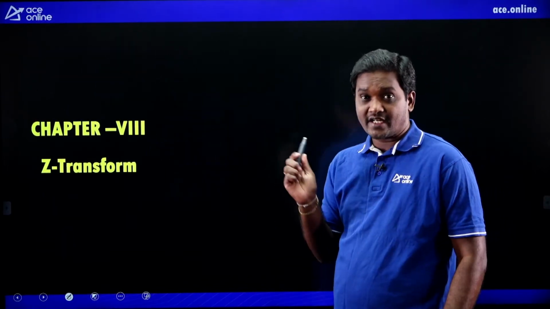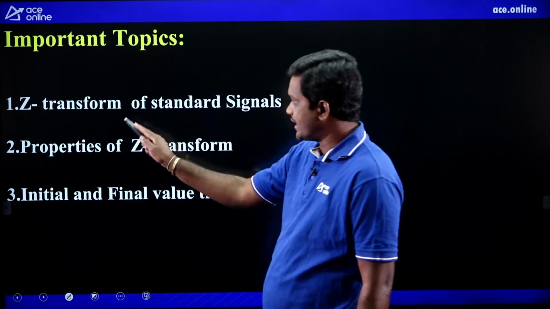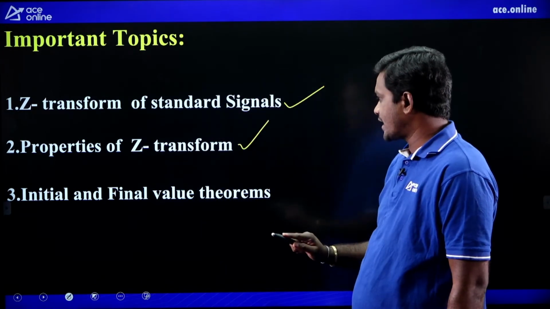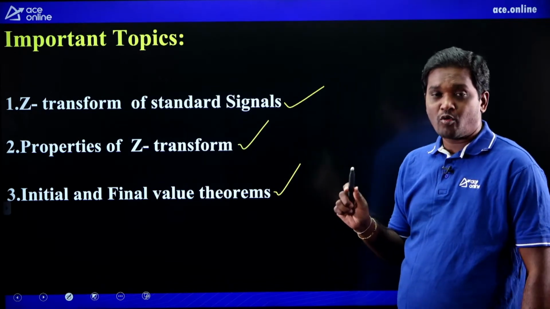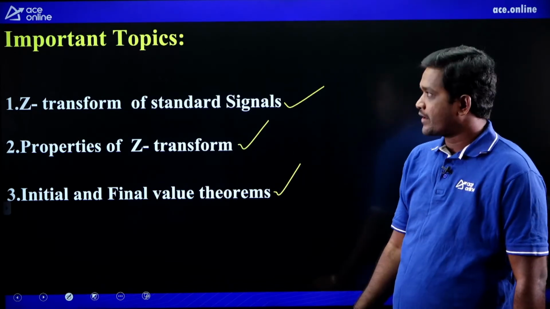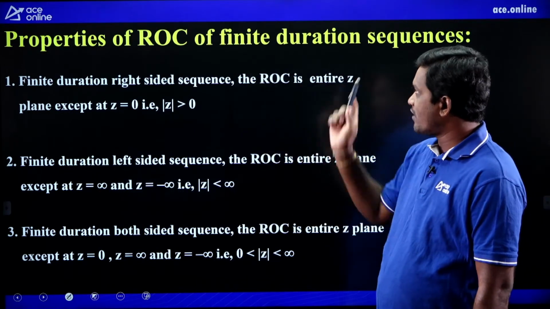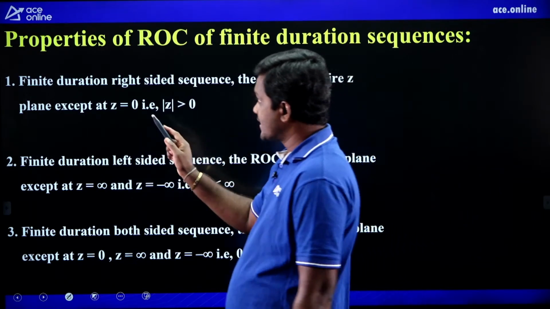Next chapter is the Z-transform chapter. The important topics are the Z-transform of standard signals, properties of the Z-transform, and initial and final value theorems. These are the important topics under this chapter. Now, I am giving a few important points here: properties of ROC of finite duration sequences. Please make a note of this.